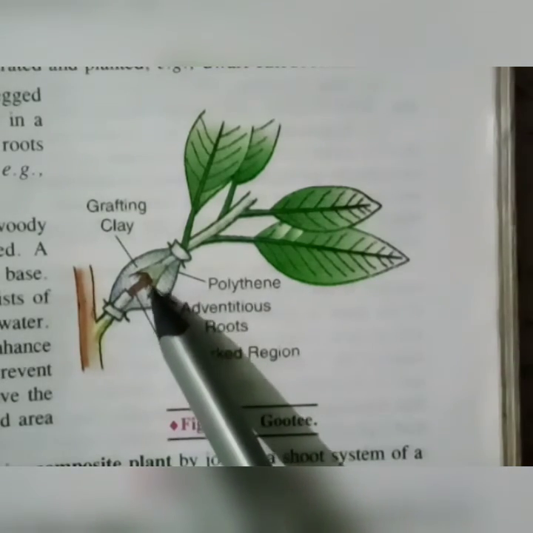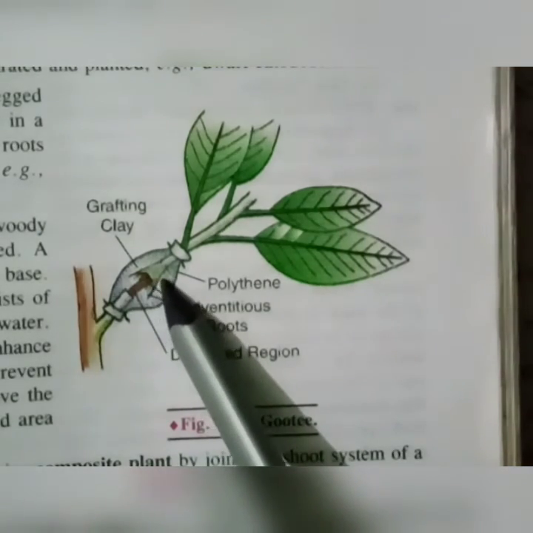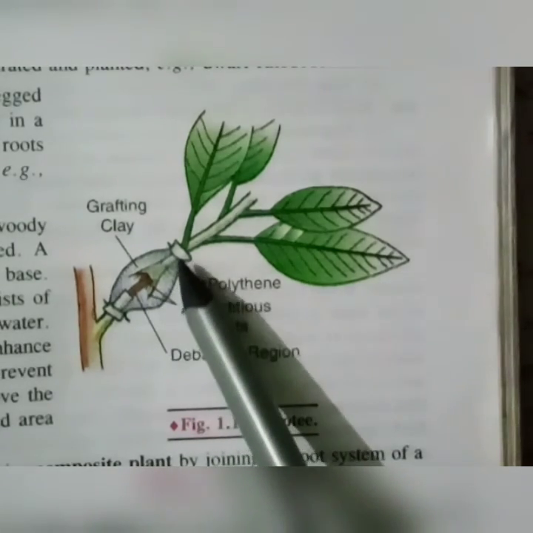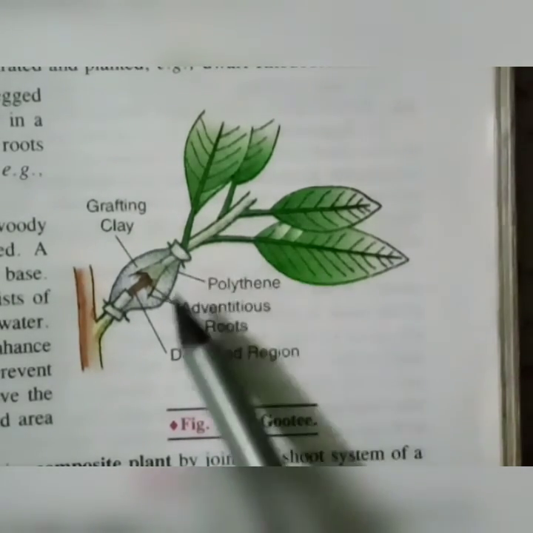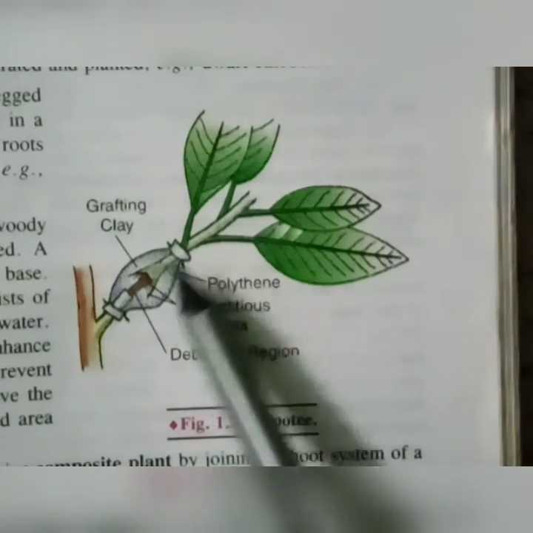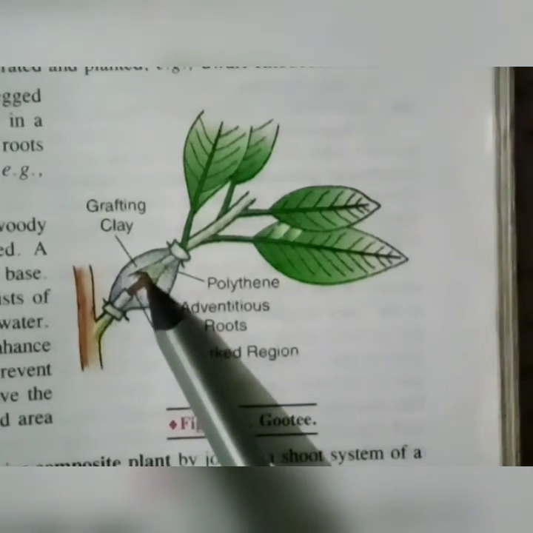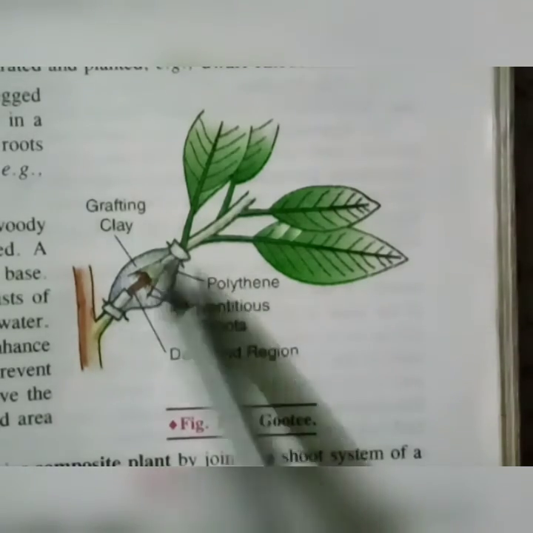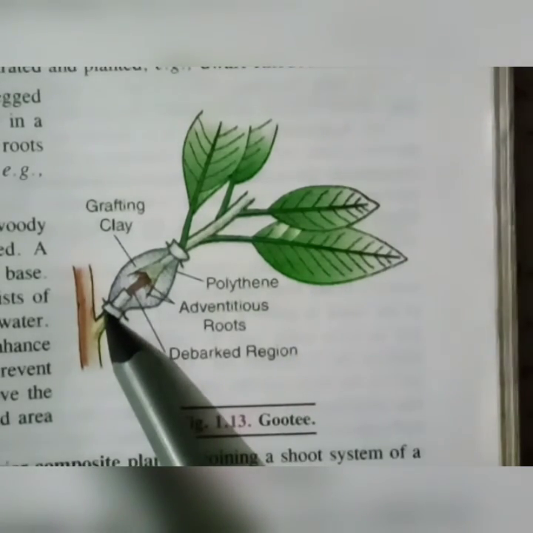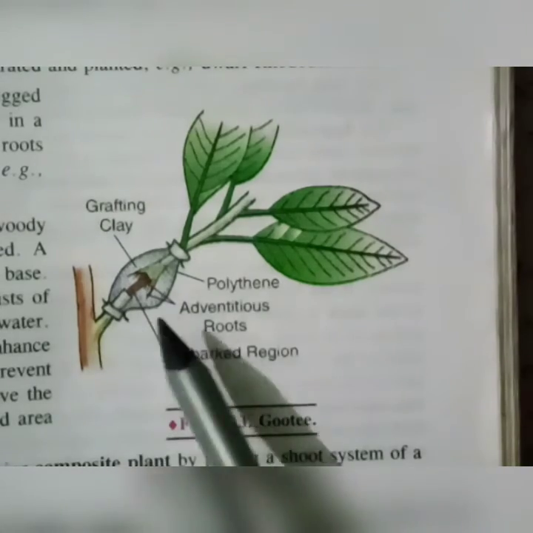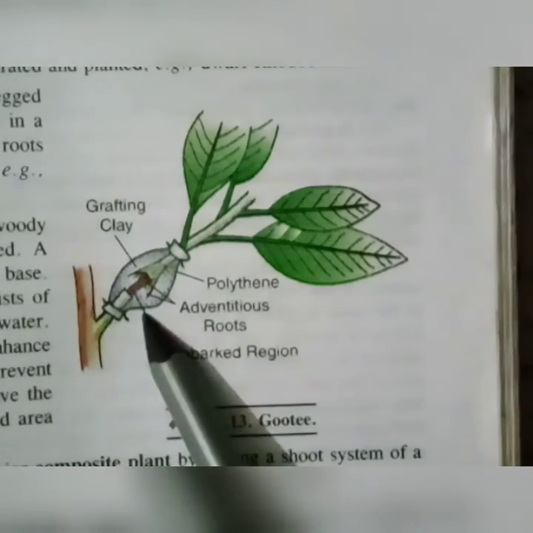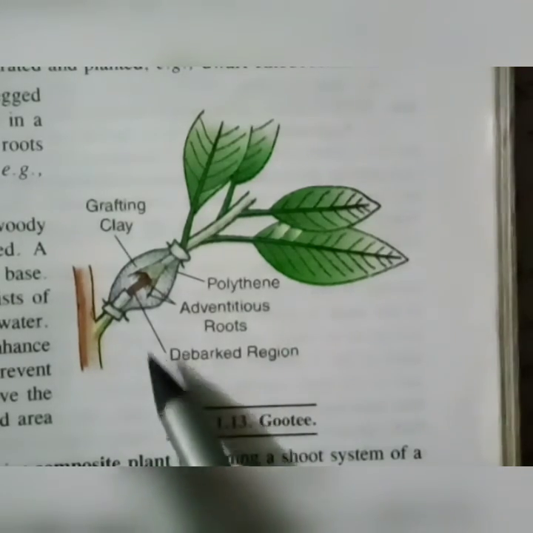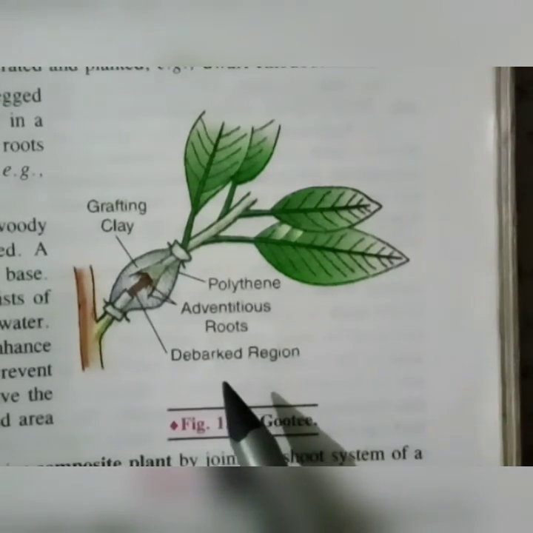After layering the grafting clay, wrap it with plastic covering and tie it up. After some time, roots are produced at the base of the aerial branch, and this aerial branch is detached from the base and prepared for planting as a new plant. This type of layering is called guti.